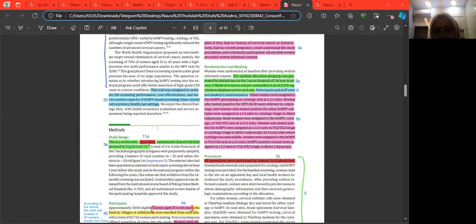The random allocation program was generated by statisticians in the Cancer Hospital of Chinese Academy of Medical Science and embedded in an Access registration database to send to each site. And then the 8B: this is a ratio by block site. Urban women were assigned to HR-HPV genotyping or cytology arms at a ratio. This is the 8B.